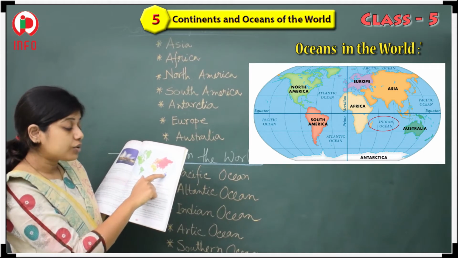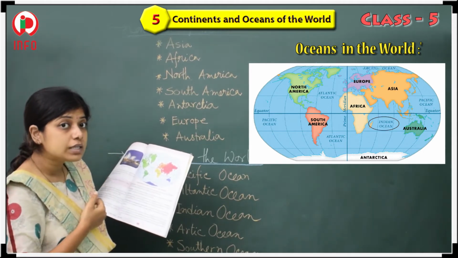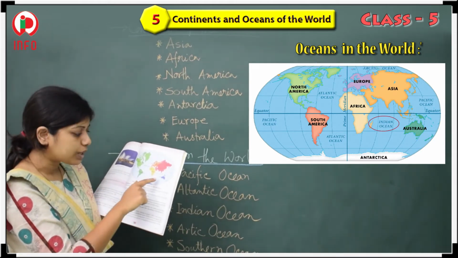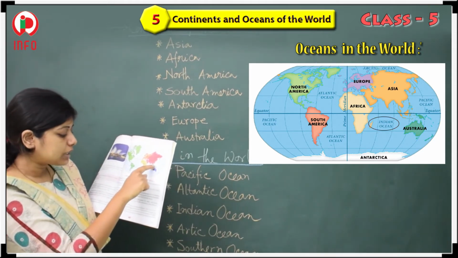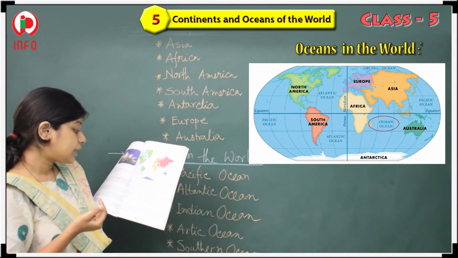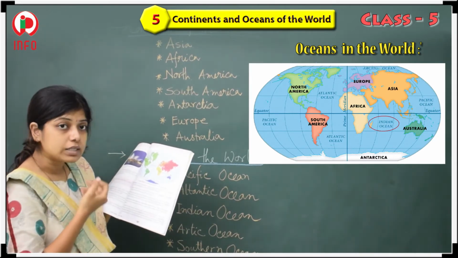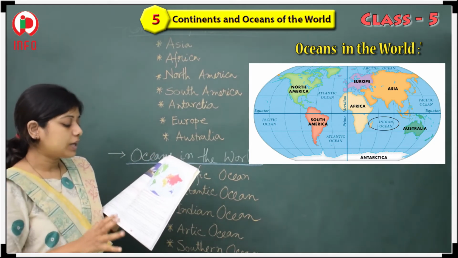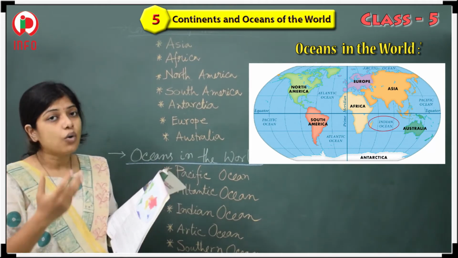And in Australia, which side is it? It's the west side of Australia. As well, you can see here there are a few islands, which are Malaysia and Indonesia. Okay, so this is about the different oceans.